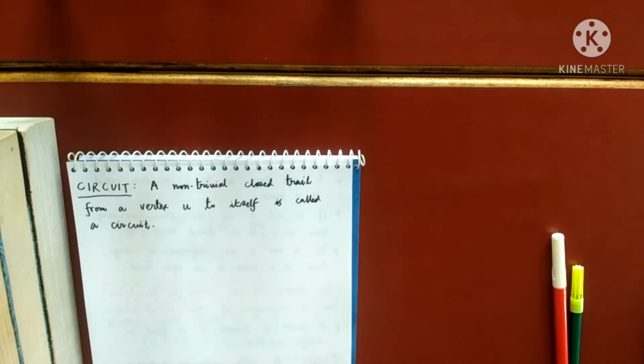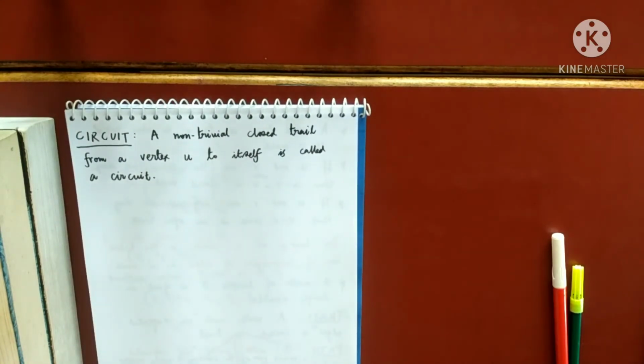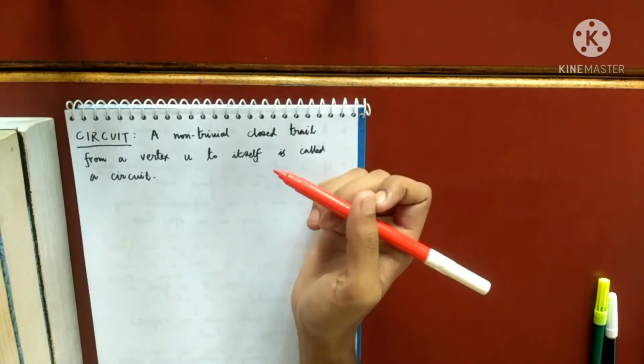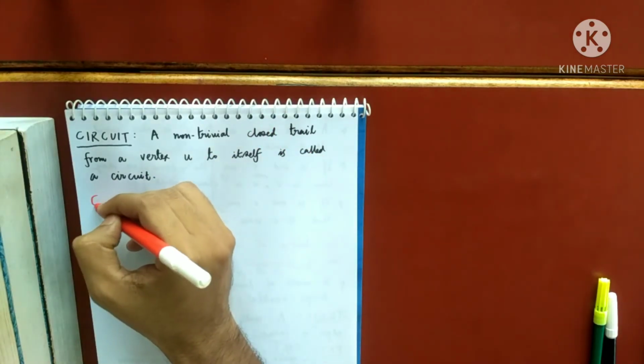So we have now defined something called a circuit. Now similarly we have a path. That path can be open or closed. If the path is closed, then that is known as a cycle.